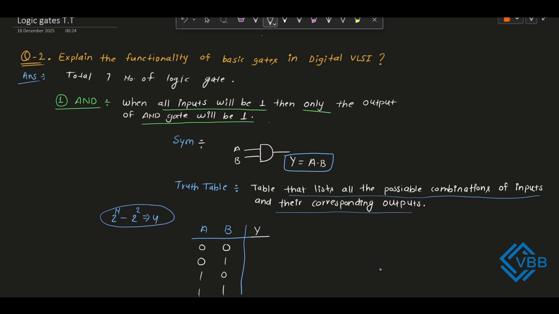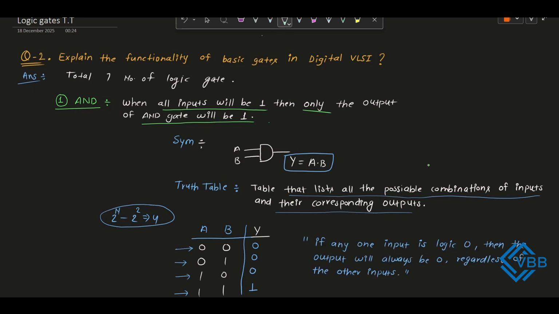Now we will see the input values in the truth table and write the corresponding output. For that, first we identify where all the inputs are set to logic 1. So if we observe the input pair values one by one, in the first case both are 0, in the second case 0 1, and third similar to the second, and the fourth input pair has both inputs at logic 1. So for this we can clearly write the output as logic 1. For the rest of the cases the output should be 0 only.